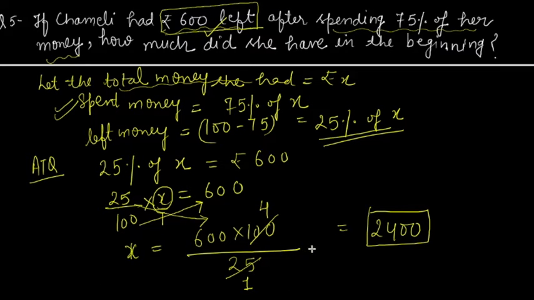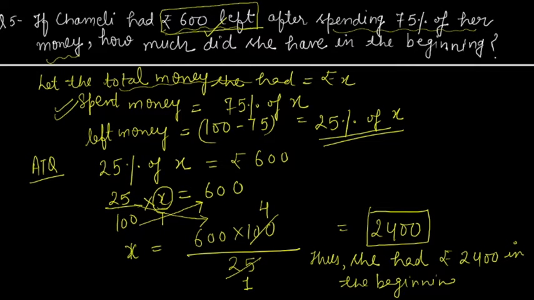So what can we write? Thus, she had, or you can write Chameli had rupees 2400 in the beginning. And again, if you calculate 75% of 2400, you will get 600 rupees, right? So this is how you can always cross check your answers, which is a very good practice. I hope this question is clear.